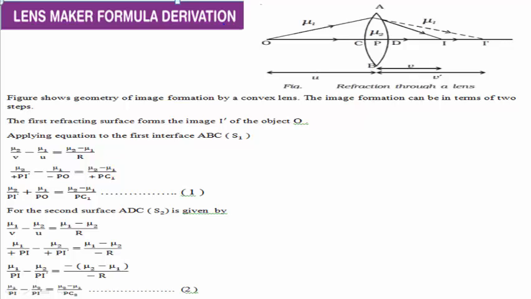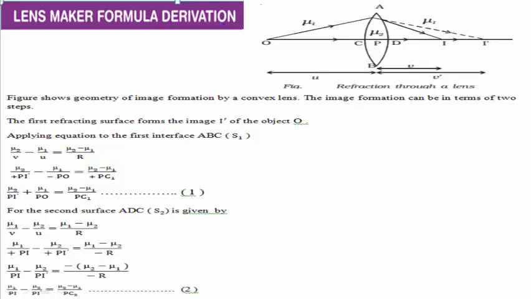Nu1 divided by V, where V is nothing but your image distance for the second surface, that is ADB, is written as PI. Here the PI is taken as positive because all distances are measured from the optical center in the case of a lens, and this image distance is taken as positive because the image distance and the direction of the light both are in the same direction.